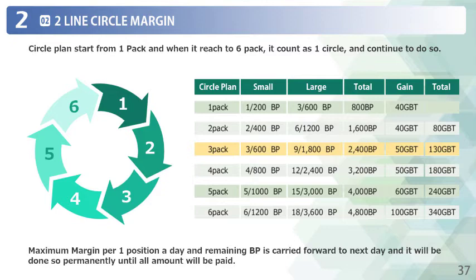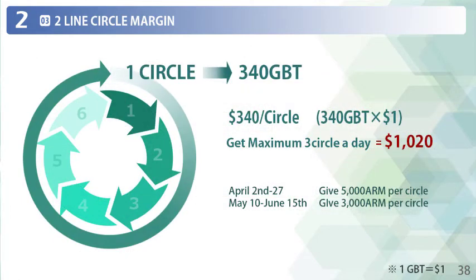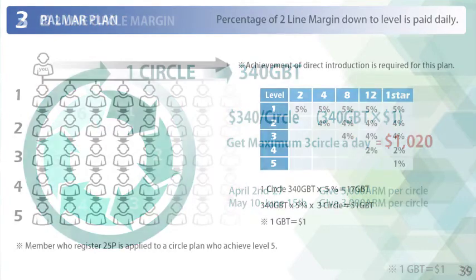When the organization grows in binary, the method to calculate the unit of 6-packs is 1 circle. Business results are calculated daily up to 3 circles a day, and 1-week results are paid at once by Greenbox tokens. In addition, as a special bonus for a limited time, each 1 circle the rep acquires will be awarded 5,000 ARM, which is separately granted from the margin.